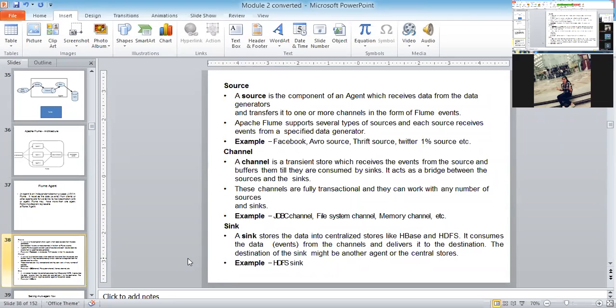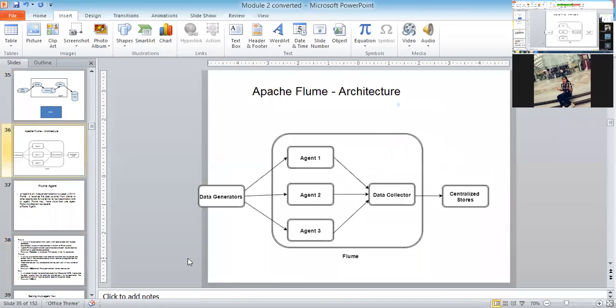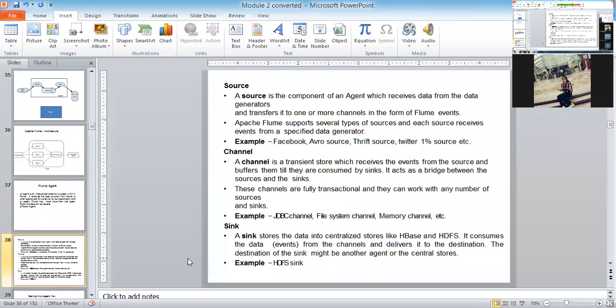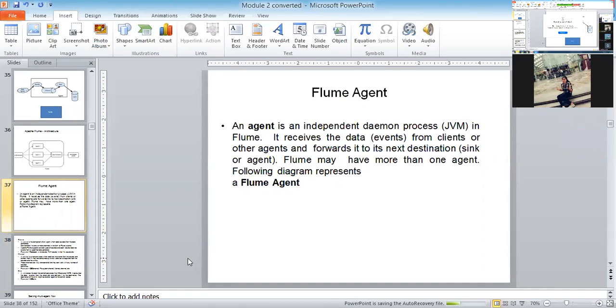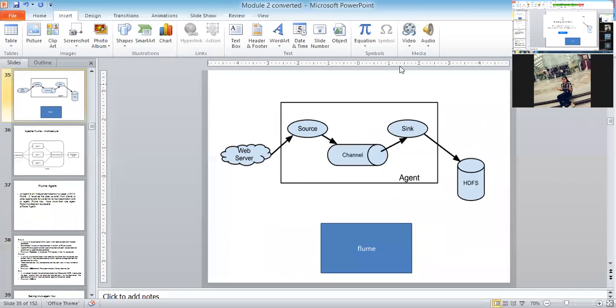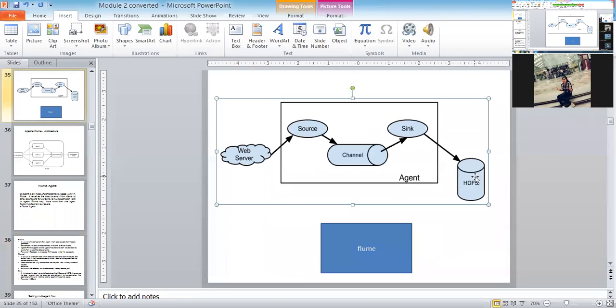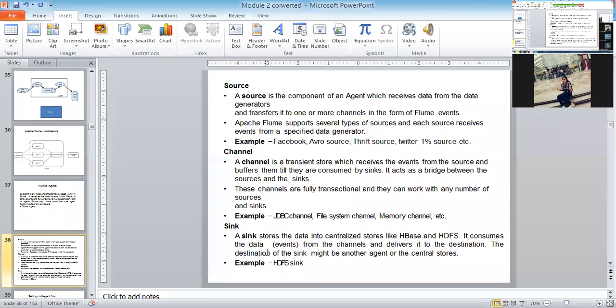Then comes the third part of your agent, that is the sink. What is the work of a sink? The sink stores the information into the centralized store. See here, the sink is going to store the information to the centralized server. If you can see, HDFS or HBase is a centralized server. So the sink stores the information into the centralized server. Again, it consumes the data from the channel and delivers it to the destination.